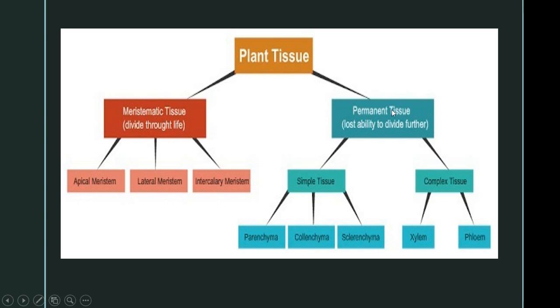Whereas permanent tissues cannot divide. They have lost the capacity to divide, and they are subdivided into simple tissues and complex tissues. We know tissues are made up of cells. If they have only one type of cell, they are called simple tissues. Whereas if they are made up of more than one type of cell, they are called complex tissues. There are three types of simple tissues: parenchyma, collenchyma and sclerenchyma. And there are two types of complex tissues: xylem and phloem.